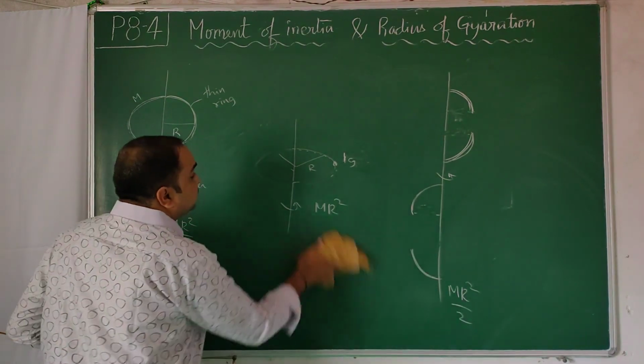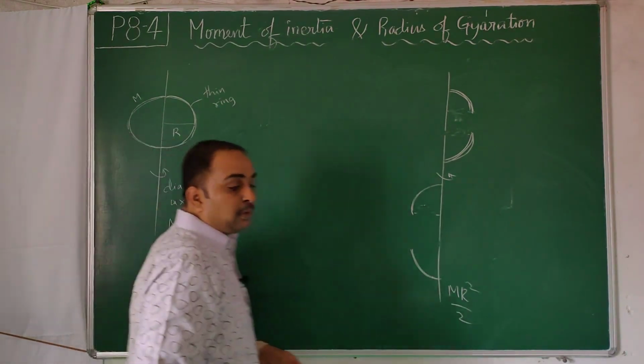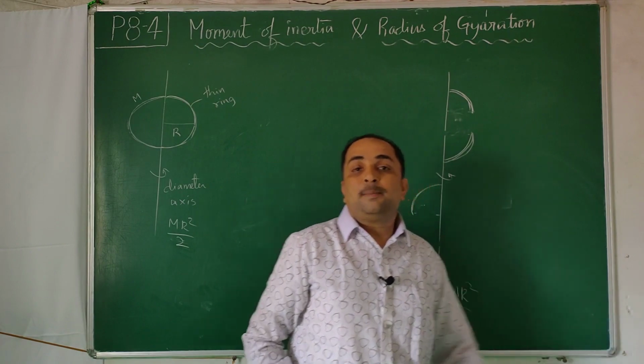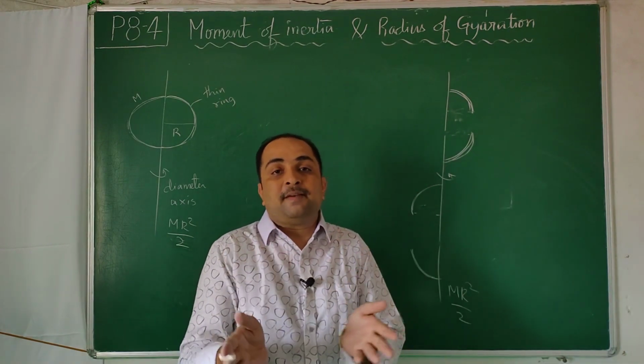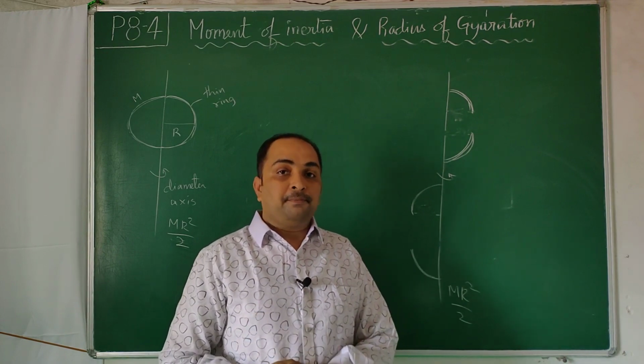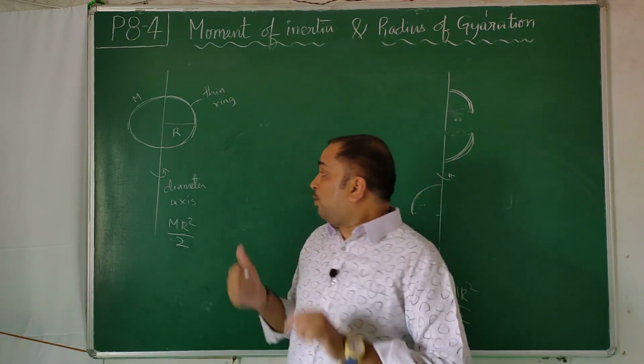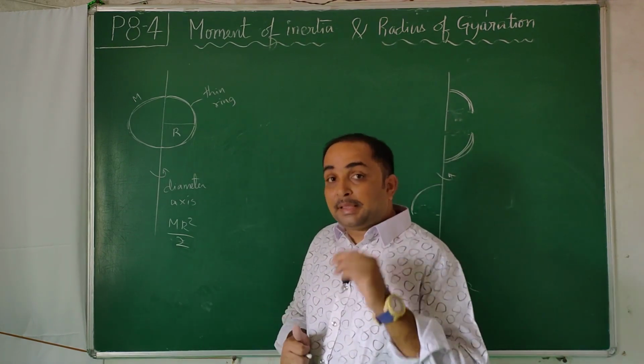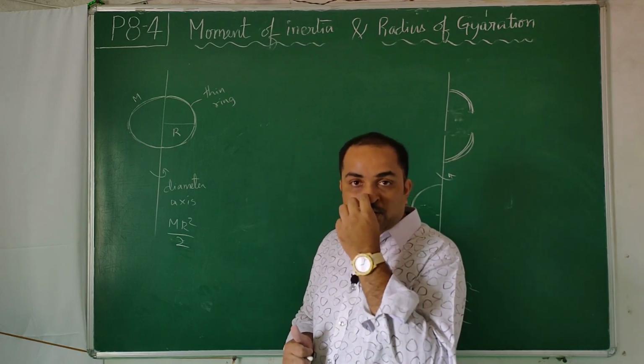There are two options. Directly they may give a half ring to you whose mass is given, or they may say take half, where the full ring mass is given, and if at all I place a half ring, then you reduce the mass by half. This portion that I told now is really confusing. Think over what I am trying to say. The formula is not going to change.